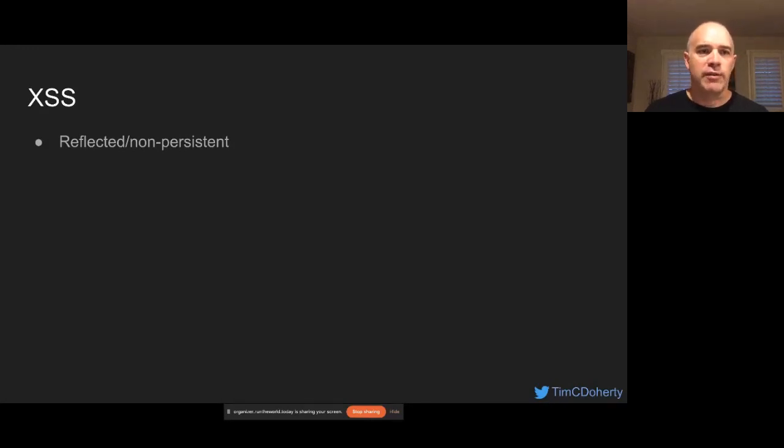The first is reflected or non-persistent, where user input reaches the server but is not stored. It's just reflected back into a web page at the user. The second type is stored or persistent, where the user input actually makes its way all the way to a persistence layer, a database or a file system or an in-memory cache. And the last is DOM-based. It's similar to reflected, except it never reaches the server. It's simply reflected right back through some sort of a DOM manipulation operation.